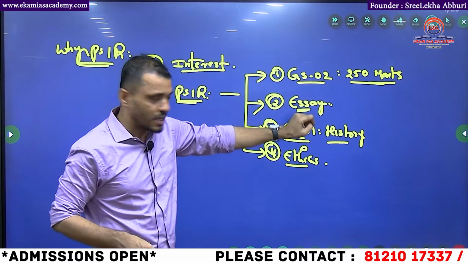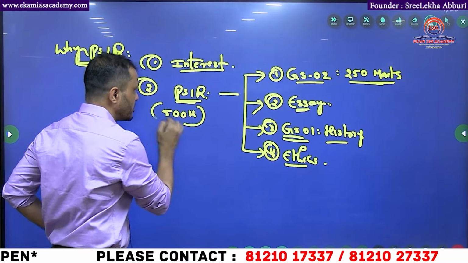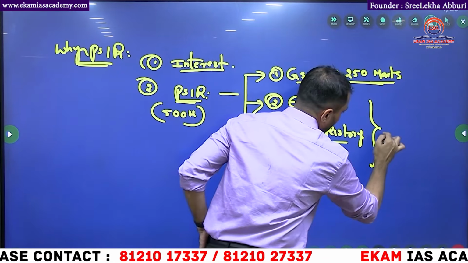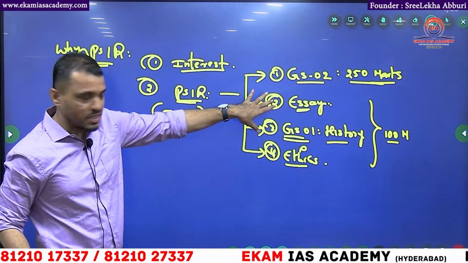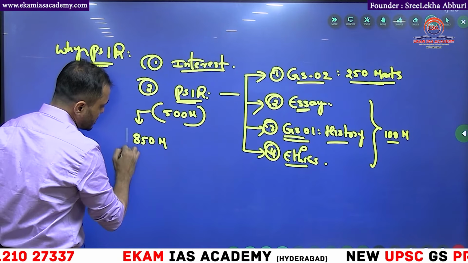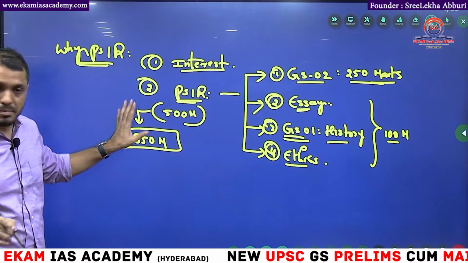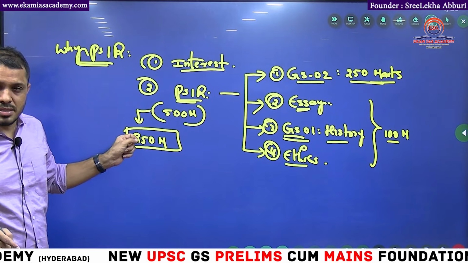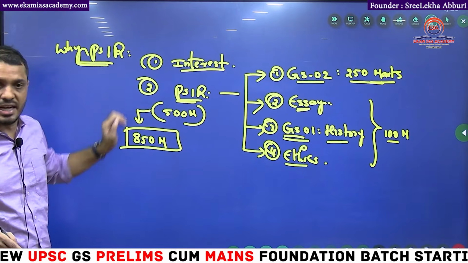Okay, 250 marks here you will get, and PSIR 500 marks. And if you add the rest of the things, 100 marks spread across all these, then 100 and 250 is 350, and 500, around 850 marks directly related to PSIR, with evidence we are seeing. That is the reason, guys. People are not fools. So many people are opting for PSIR because they went through this calculation.